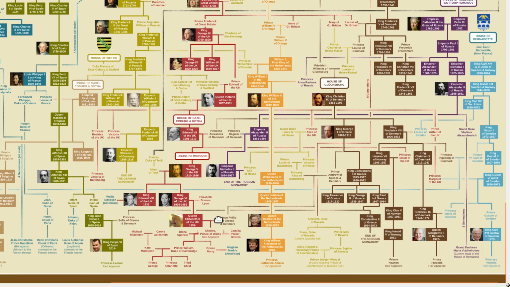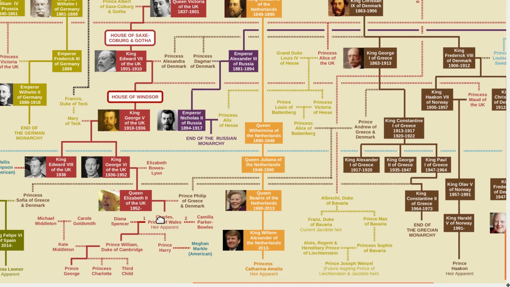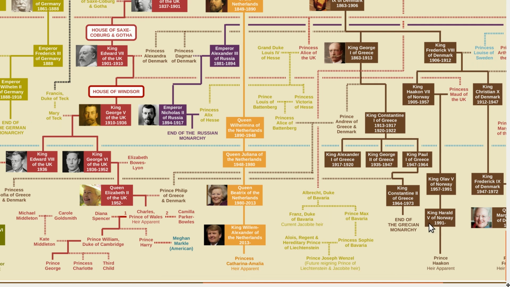The closest relative to Queen Elizabeth II is the King of Norway, King Harald V. And that is because both are descendant from King Edward VII of the United Kingdom. So King Edward was followed by King George V in the United Kingdom. But King George V had a sister named Princess Maud who married the King of Norway.